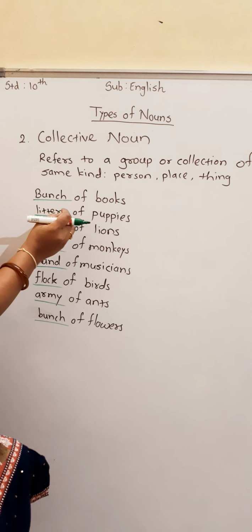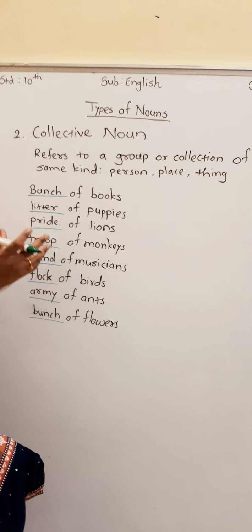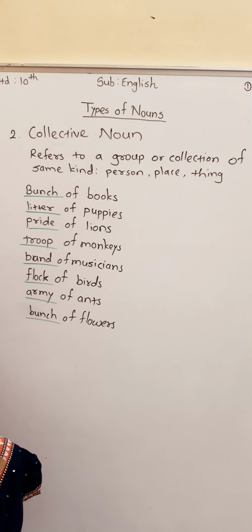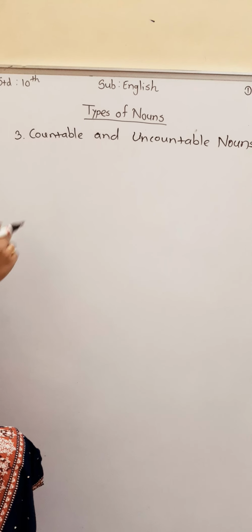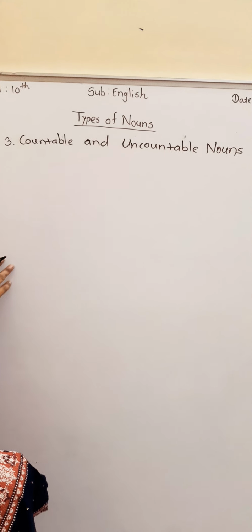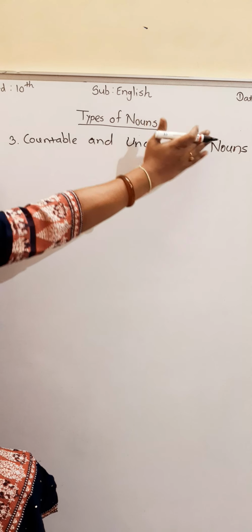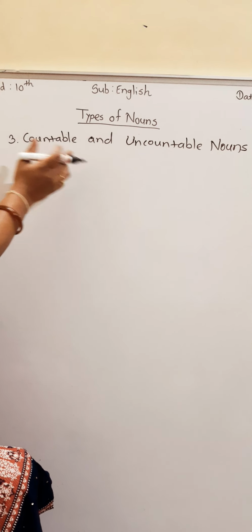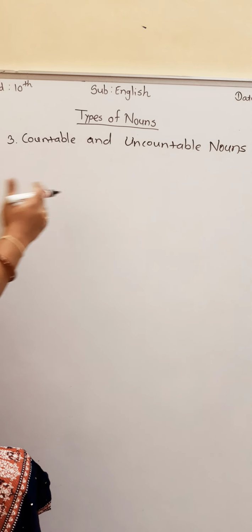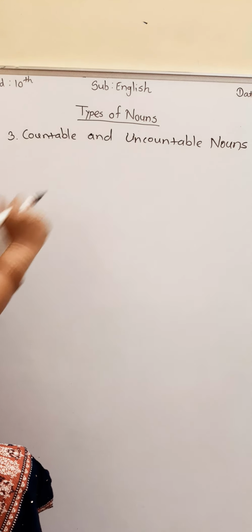It is very easy to understand. Actually, the word itself shows its meaning. Collective means collection, where there is a collection or a group of the same kind of things. That is called collective noun. So there is a third type of nouns, that is countable and uncountable nouns. As the words are very easy, with the word also you can understand. Countable, which is very easy to count by using numbers. That is countable. Means 1, 2, 3 you can count. That is called countable. Which we can't count, that is uncountable.